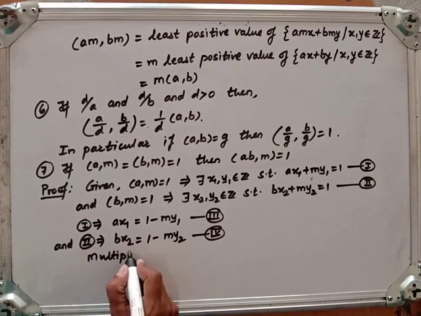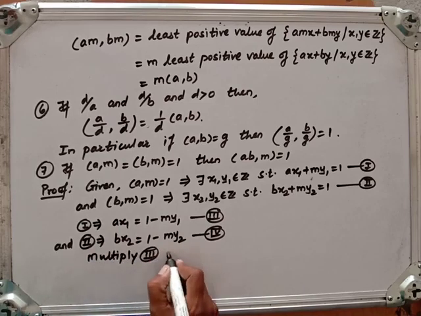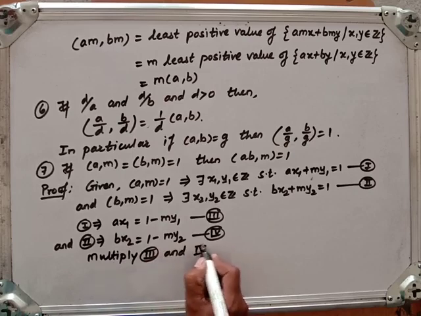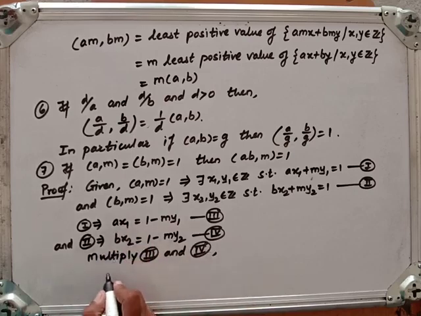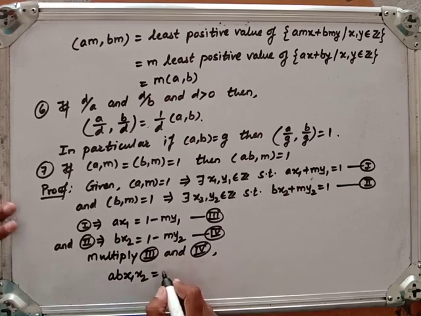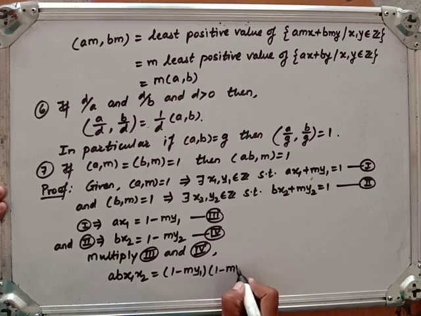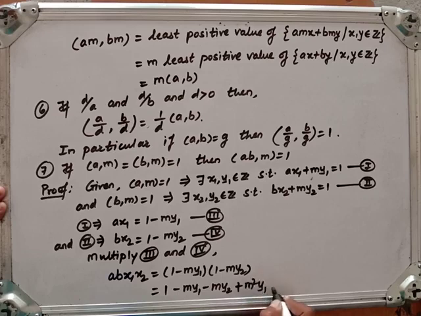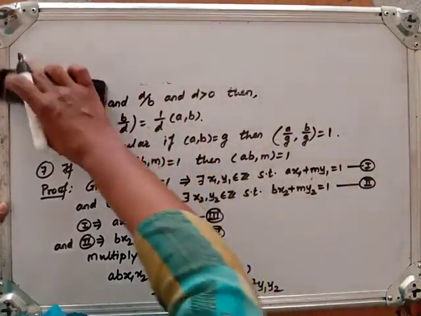I must multiply 3 and 4. Multiplying these, the left hand side will become AB x1 x2, and the right hand side is (1 minus M y1) into (1 minus M y2). So this is nothing but 1 minus M y1 minus M y2 plus M square y1 y2. The product of these two brackets is this.